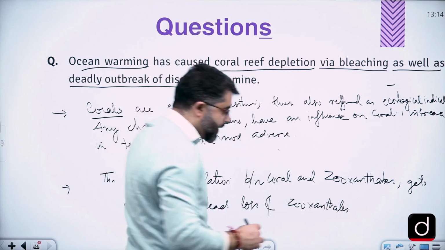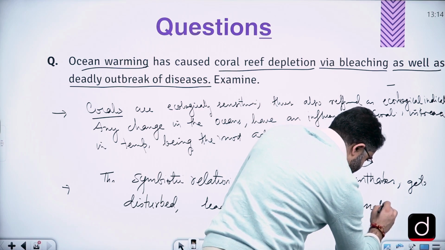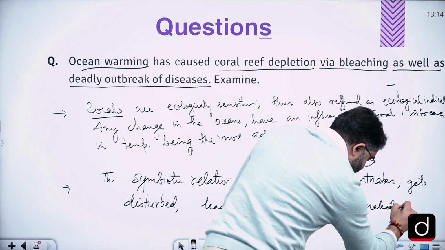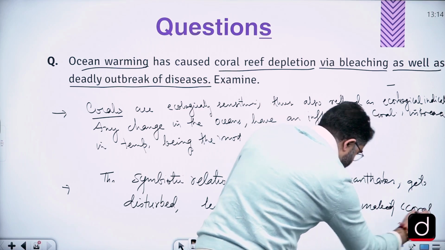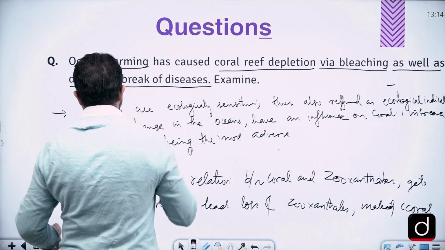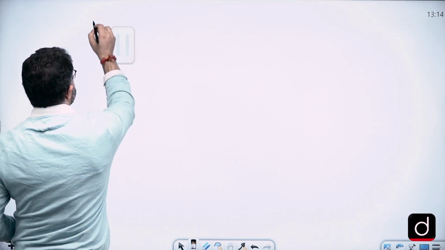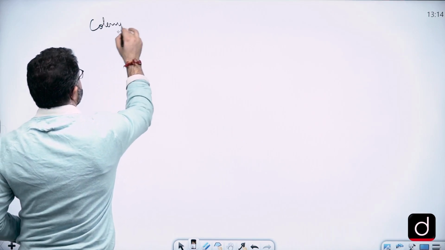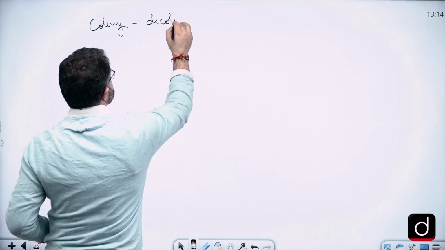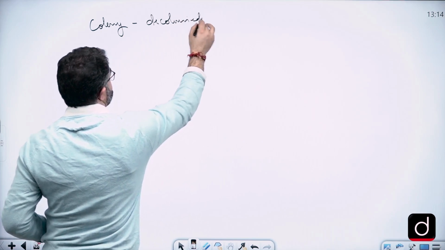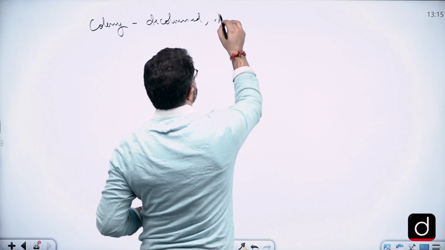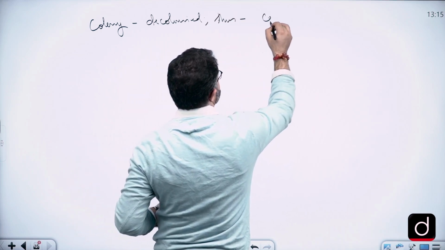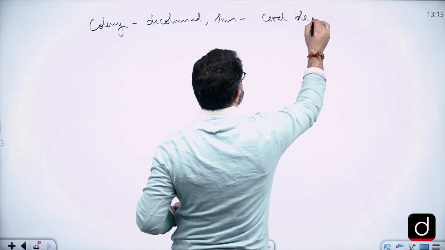They leave the body, making the coral colony decolorized, thus symbolically called as coral bleaching.